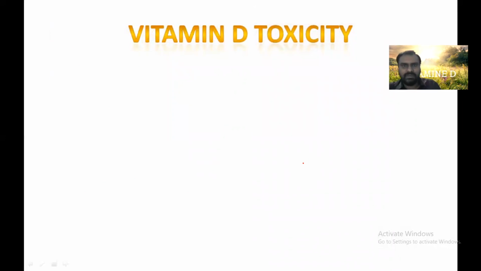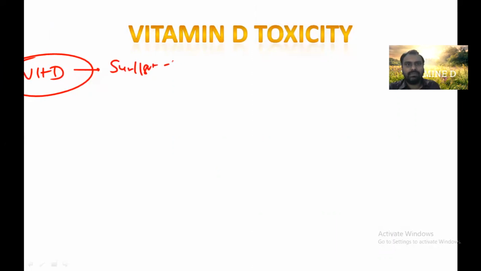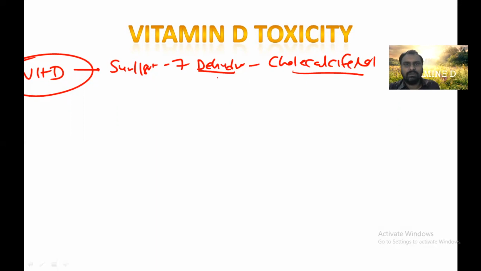So, if we revise so far about vitamin D, sunlight will convert 7-dehydrocholesterol to secosterol, ultimately cholecalciferol.